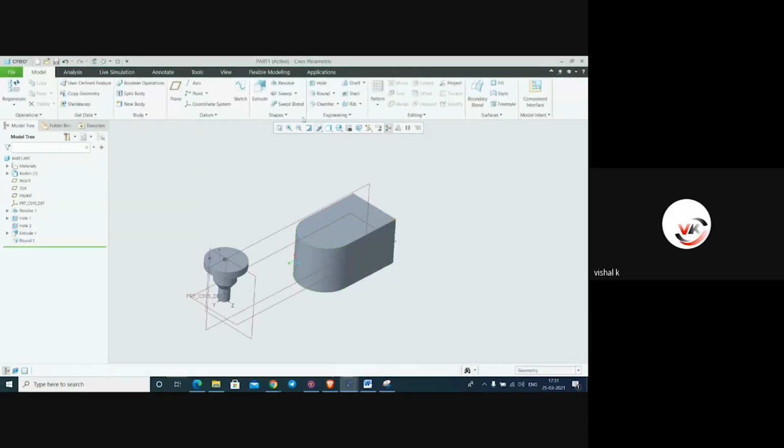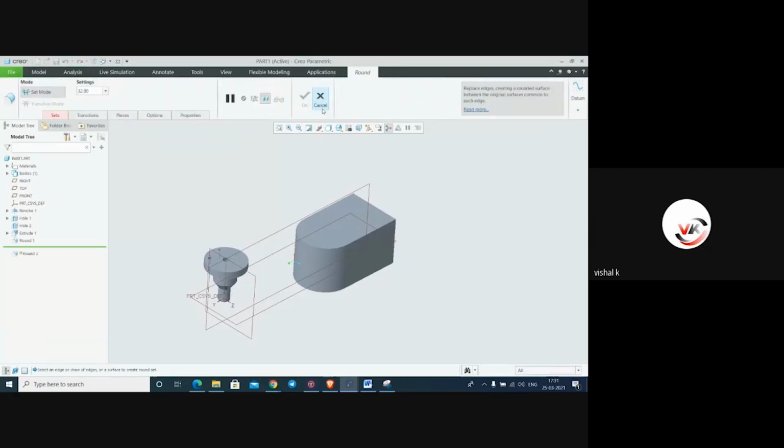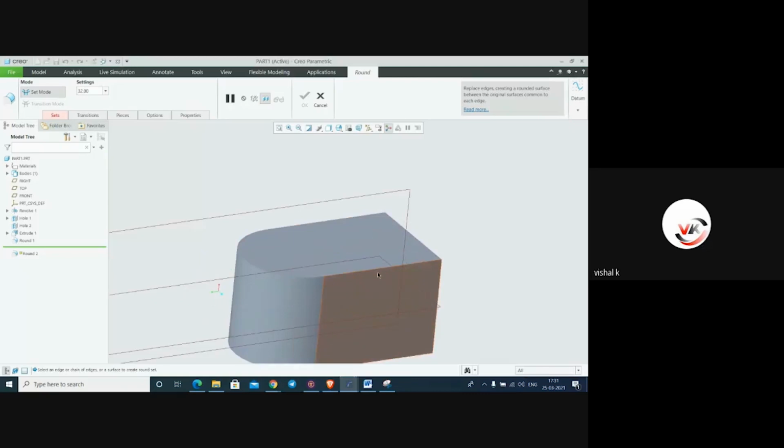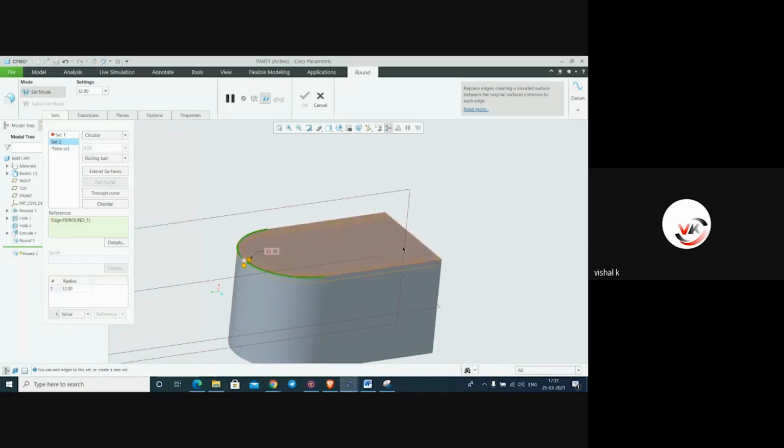Again, if you want to make a different set, different dimensions, just click on it, and here you have to select these edges. Just select the edges only, and we can make it a set also. Different radius. This radius will select these four, control this, and this is 32. Instead of 32, we'll make it 40 here.